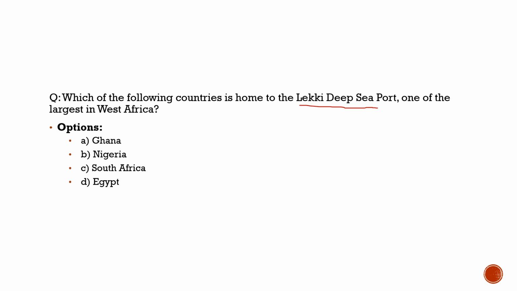Recently PM Modi visited Nigeria, and the president of Nigeria went himself to receive him, which showed how important India is for Nigeria. If we look at West Africa, they have a huge amount of resources, but unfortunately they don't have the technologies to use those resources for themselves. So different countries are playing their part in West Africa or Africa itself. USA is playing its part, China is playing its part, India is trying to play its part.